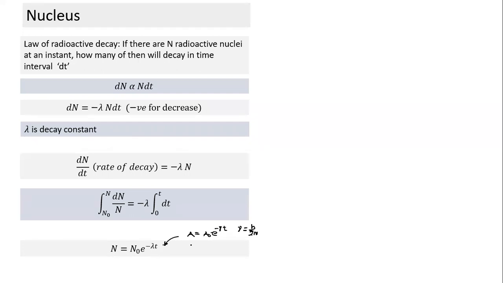Current in an RC circuit. In an RC circuit, the current was I naught e raised to power minus t by tau. Where else? One more place: discharging of capacitors. In discharging of a capacitor, Q is also equal to Q naught e raised to power minus t by tau. So we have something similar.